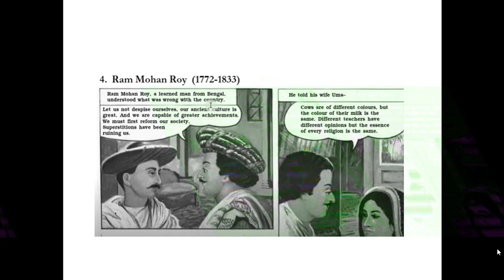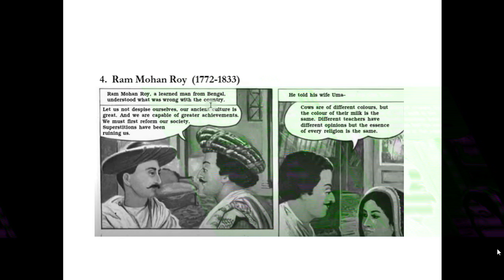Now the fourth is Raja Ram Mohan Roy, from 1772 to 1833. Now you have heard about this personality, Raja Ram Mohan Roy. He was a learned man from Bengal. This person was very learned, and he understood what was wrong with our country. He realized that something is going wrong with our country. Let us not despise ourselves. Despise means hate. Our ancient culture is great.